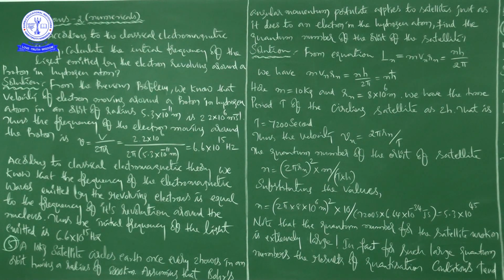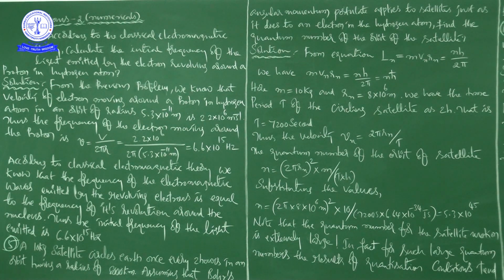Assuming that Bohr's angular momentum postulate applies to satellites just as it does to an electron in the hydrogen atom, that is, L is equal to mvr is equal to n into h by 2 pi. Otherwise, you can say that for the nth orbit, the angular momentum Ln is equal to m into Vn into Rn, which is equal to n into h by 2 pi, that you can also write as n into h cut.